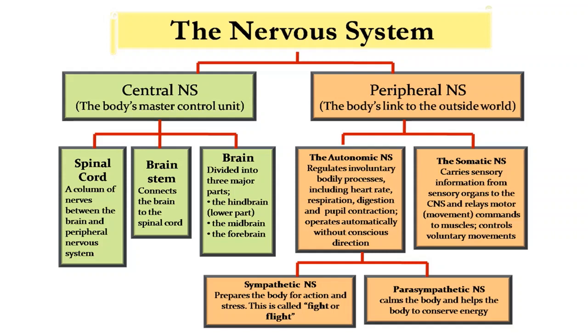Then the central nervous system is divided into mainly three parts: spinal cord, brainstem and brain. Previously we saw only two, brain and spinal cord. The brainstem region is the connecting link between the brain and spinal cord. The spinal cord is a column-like nerve between the brain and peripheral nervous system. It is present inside the vertebral column.